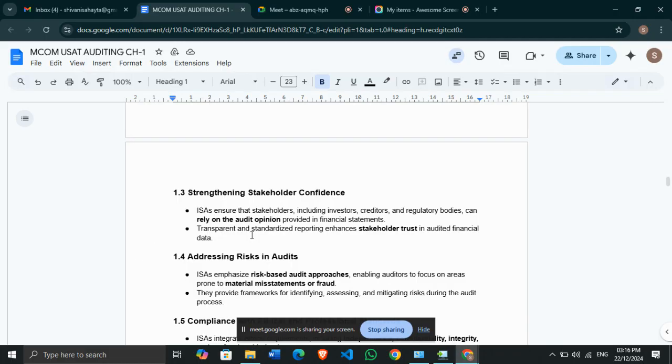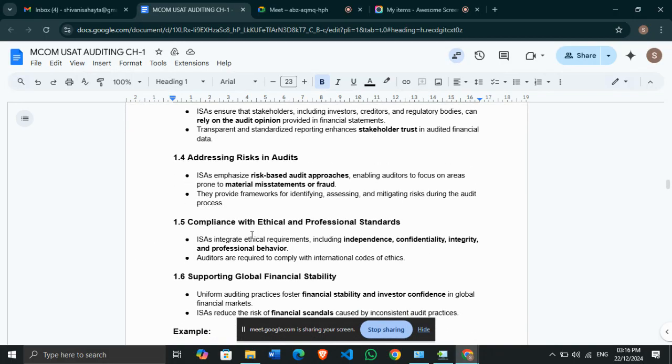Next, it will be helpful in addressing the risks in the audit. ISA emphasizes risk-based audit approaches, enabling the auditors to focus on the areas prone to material misstatements or fraud. Whatever fraudulent activities or misstatements are going on, it ensures that we have to make it right. They provide the framework for identifying such fraudulent activities and misstatements, for assessing and evaluating them, and for mitigating and removing the risk during the audit process.